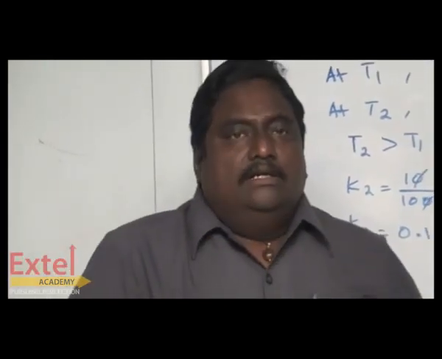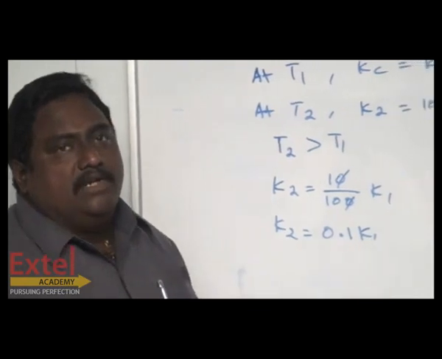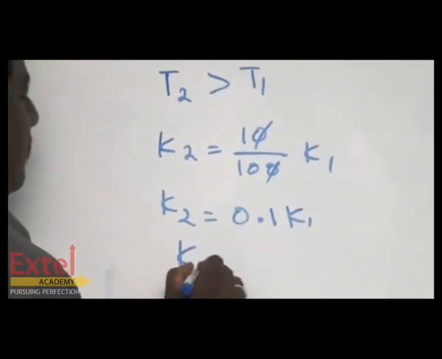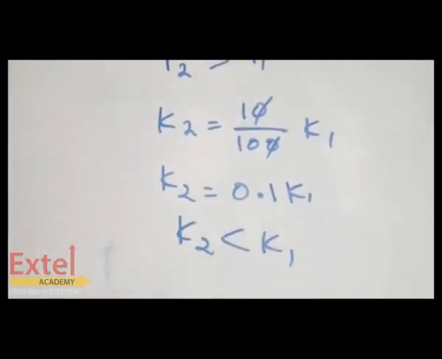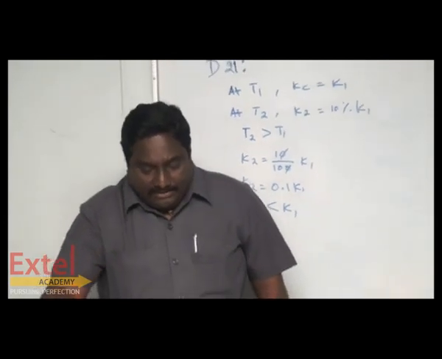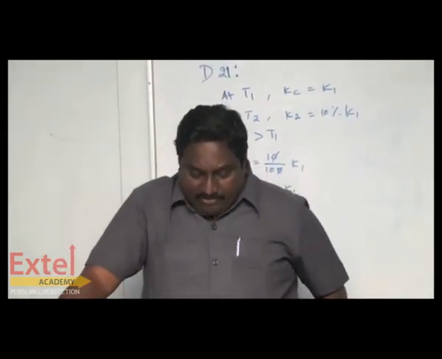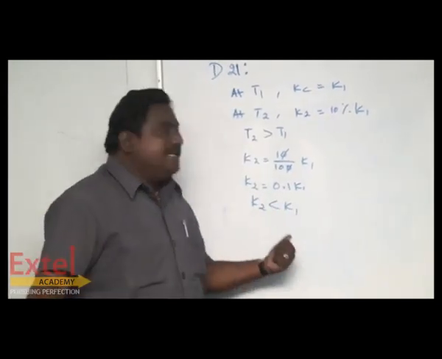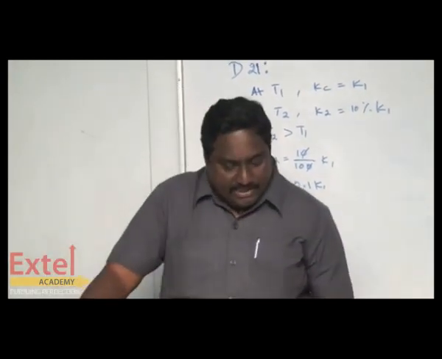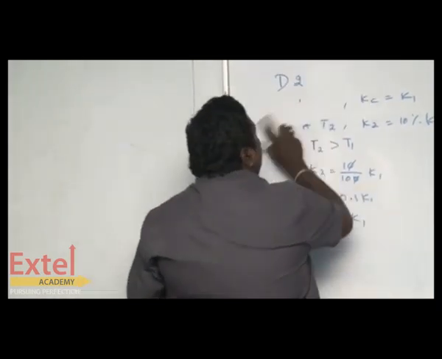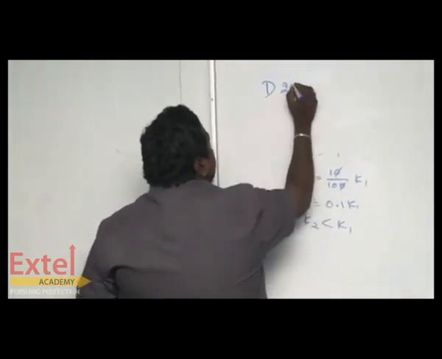So look at this, K1 is large. So K2 is smaller than K1. Whenever K2 is smaller than K1, it is called an exothermic reaction. So they asked you to predict whether the reaction is endothermic or exothermic. Here K2 is less than K1, so the reaction is exothermic. Understood? Shall we go to D22? Now we are going to see the D22 question.